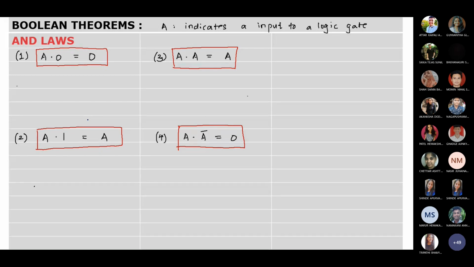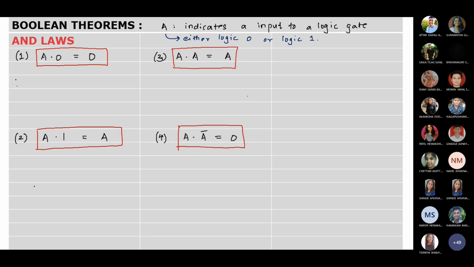So if A is the given input to the logic gate, it can take any value, means A can be either logic 0 or logic 1.